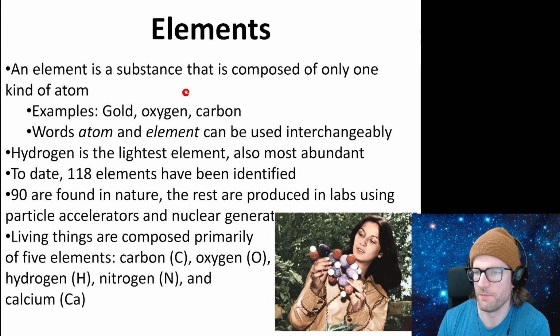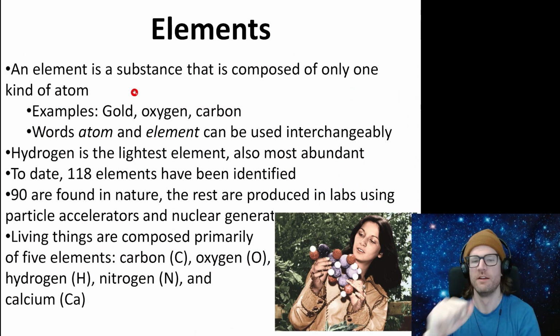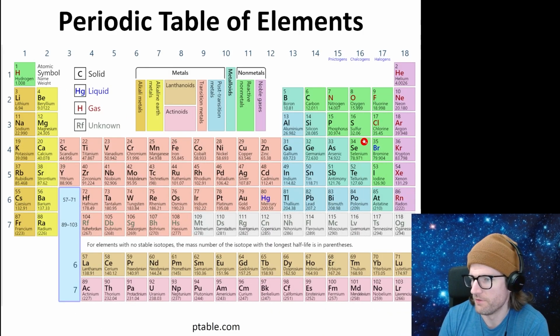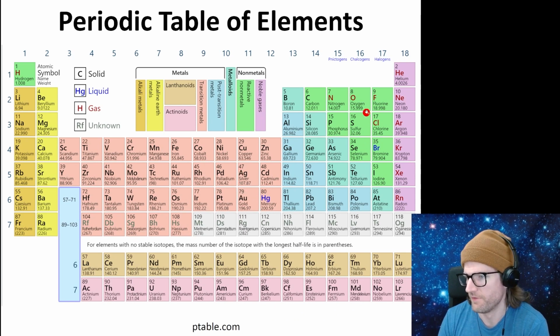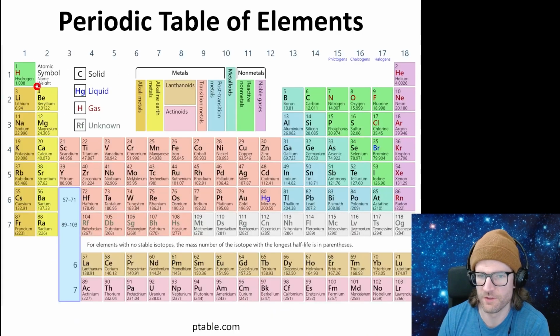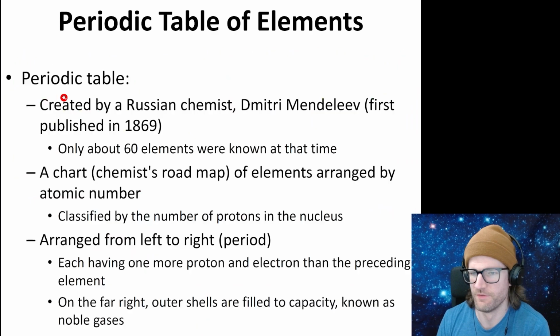What is an element? An element is a substance that's composed of only one type of atom, so not a compound with multiple atoms, but just one type. So an example, gold, oxygen, carbon, which in the periodic table, here is gold, where's gold? Gold is right here, carbon is right here, oxygen's right here. So those are elements. Okay, hydrogen is the lightest element and also the most abundant, so that's up here. That's got 1 proton, 0 neutrons.